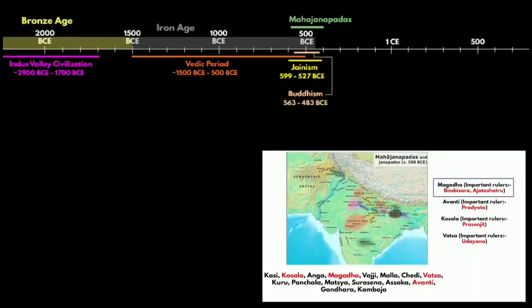When you look at the rise and growth of the Magad Empire, it is located in the eastern part of the Gangetic Plain, that is present-day Bihar and eastern Uttar Pradesh. By the 6th century BCE, the focus of chief political activity of the northern part of the Indian subcontinent moved from the western part of the Gangetic Plain to the eastern part. Both Prakrit and Sanskrit were widely spoken languages of these 16 Mahajanapadas.